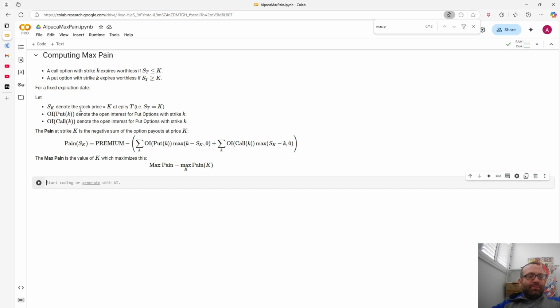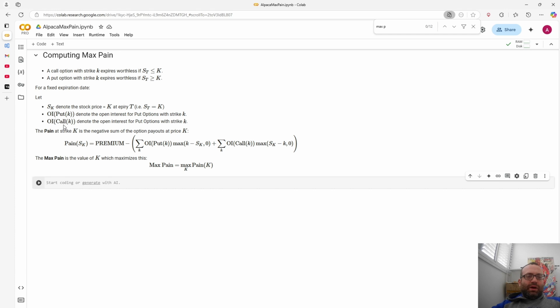So let's abuse a little bit of notation and say S_K will denote the stock price when it equals capital K, meaning at expiration it equals capital K. And then I'll have the open interest of put options with strike price little k, and the open interest of call options with strike price little k. Just to remind you, open interest is the number of contracts still outstanding that haven't been closed yet, and that is used as the amount of contracts.